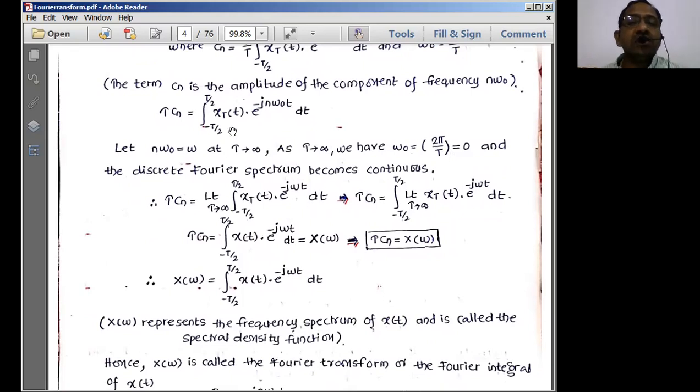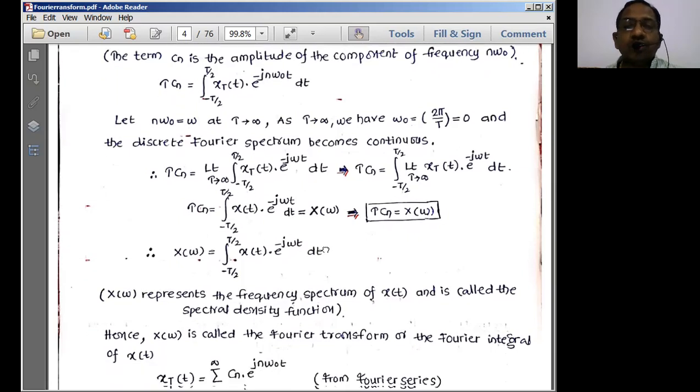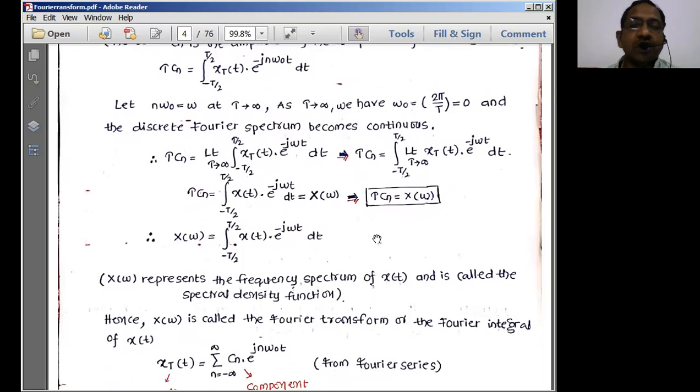So therefore, I can write this equation as what now? X of t as it is, I am writing over a time interval T, and it extends between minus T by 2 and plus T by 2, in the limit T tends to infinity. This T tends to infinity is bounded by the system. It is not like infinity forever. So into e power minus j n omega naught, which is equal to omega as we have taken, dt. The same thing has been represented here, and this limit will be taken inside because the limit is applied only to the periodic signal under consideration.